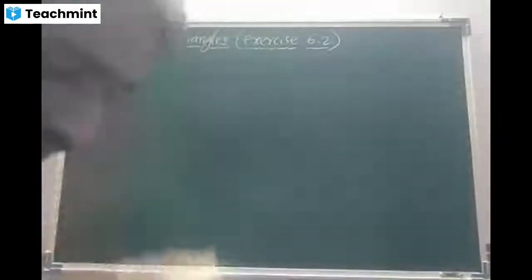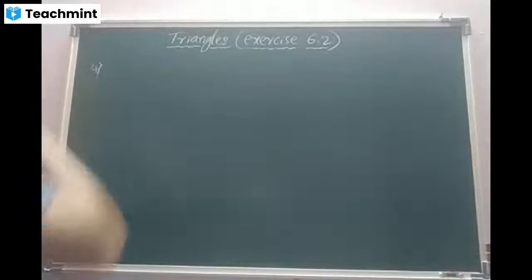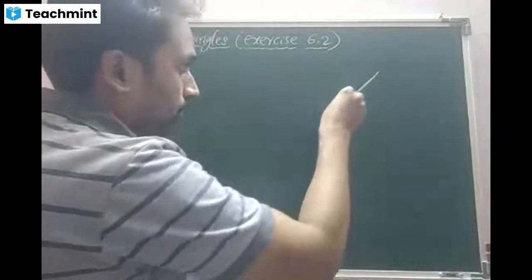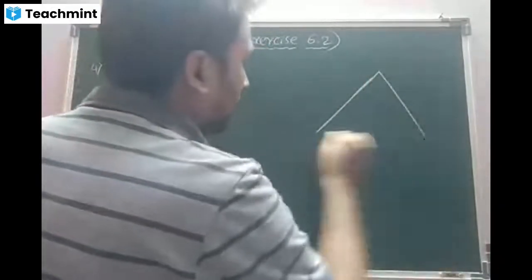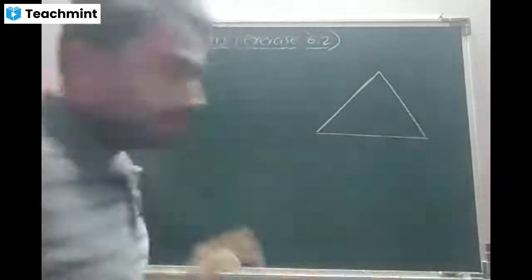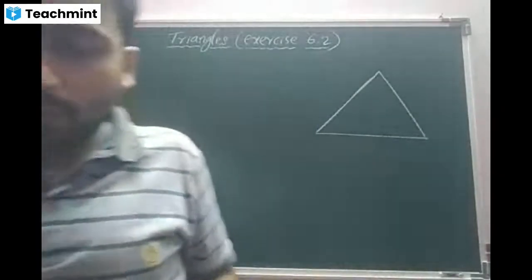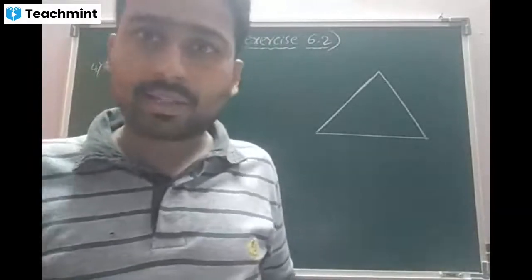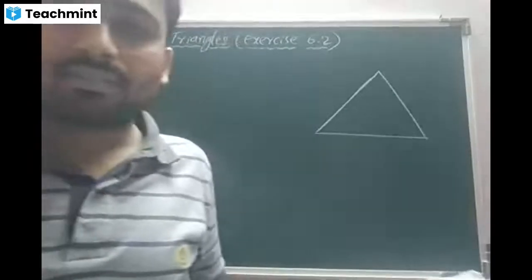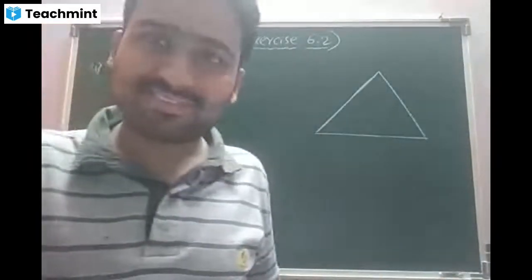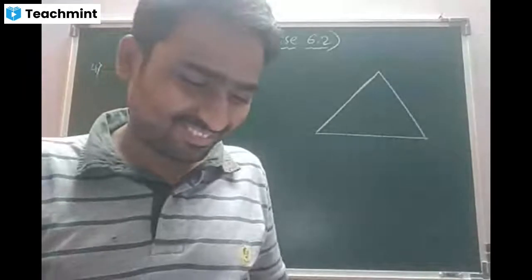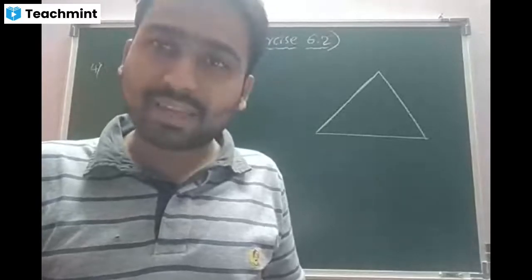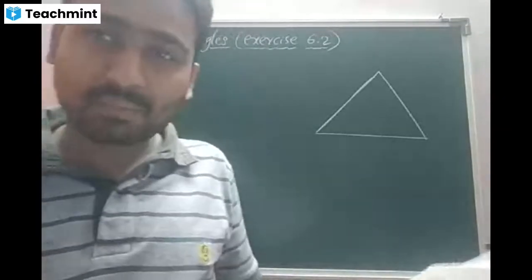In figure 6.19, DE is parallel to AC and DF is parallel to AE. Prove that BF by FE is equal to BE by EC. Students, look at question number 4. I'll read it once again. In figure 6.19, DE parallel AC and DF parallel AE. Prove that BF by FE is equal to BE by EC.